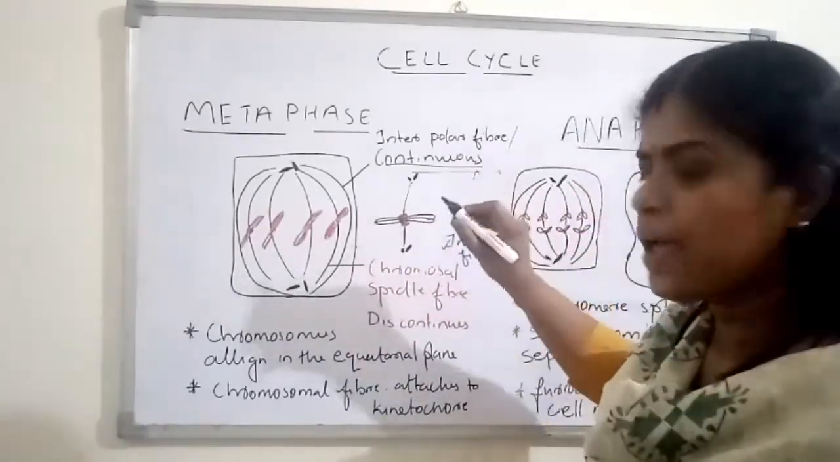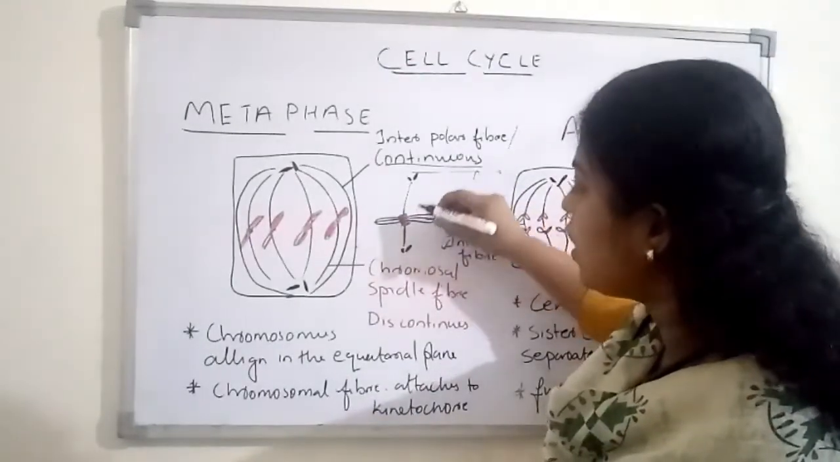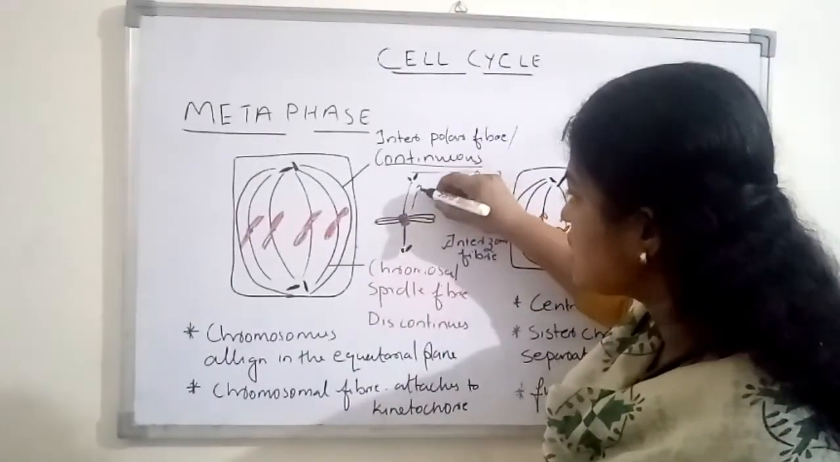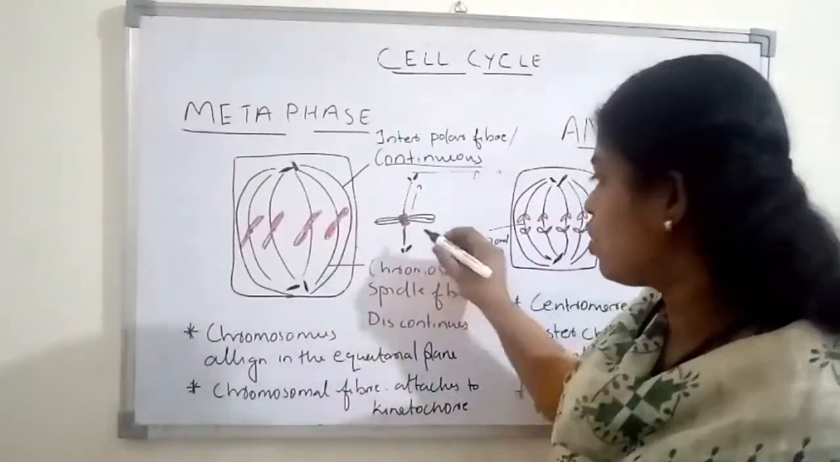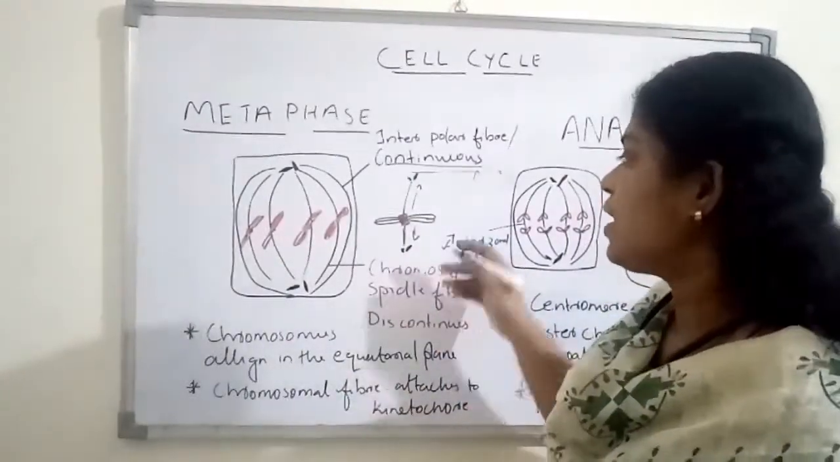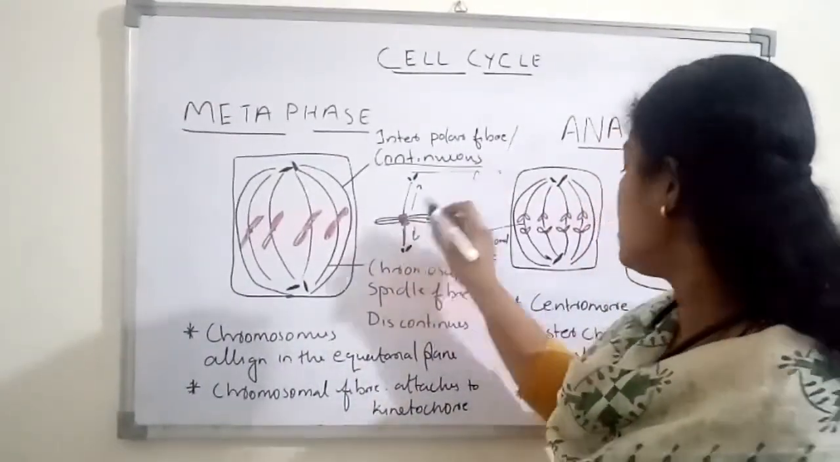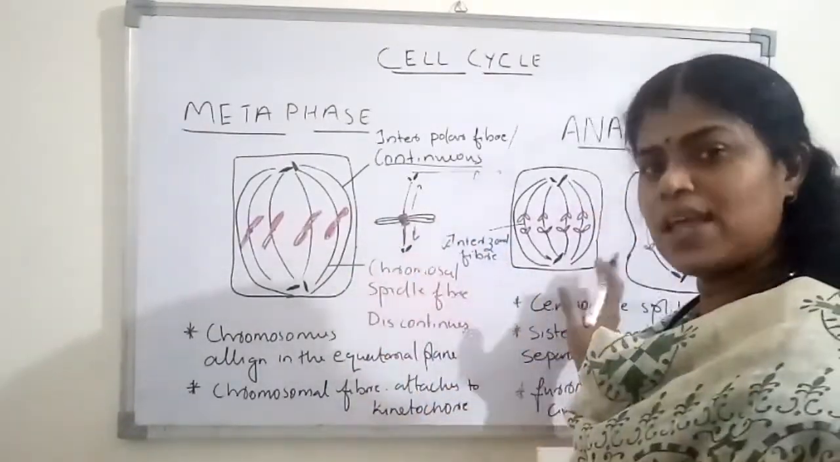Okay, so what is really happening is this spindle fiber will start to pull the chromosome to this side, and this spindle fiber will start to pull the chromosome to this side. It will create a pressure on the centromere, and finally it is going to be split. That is in the next stage.